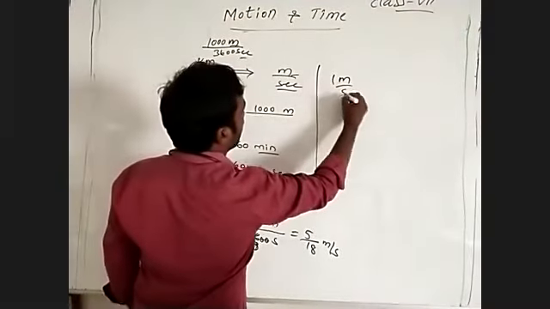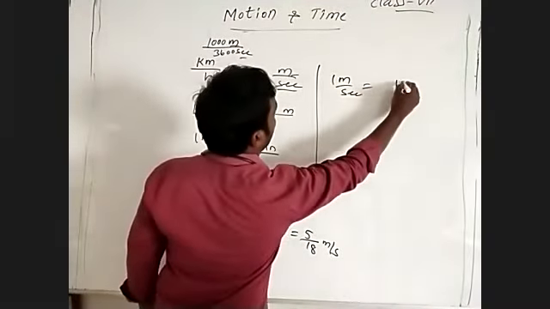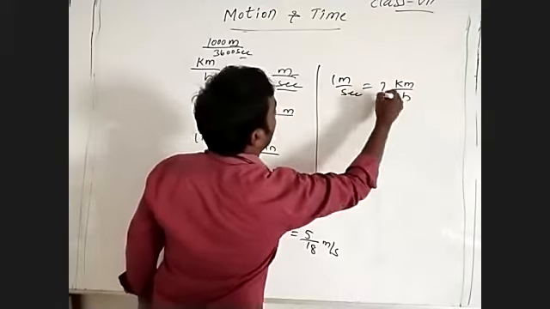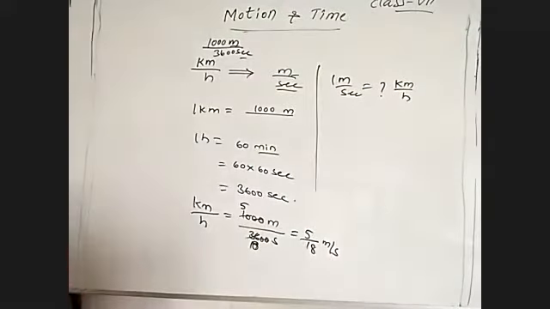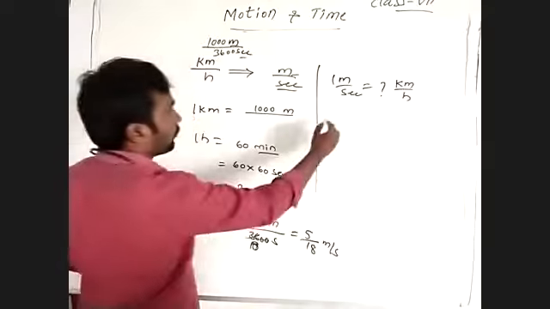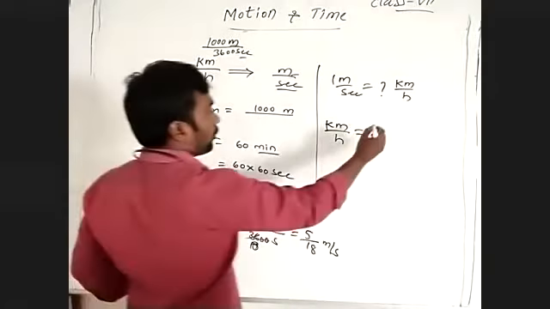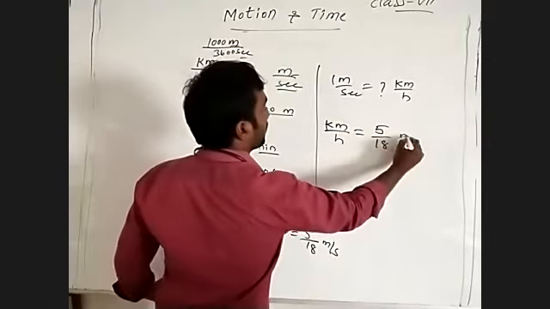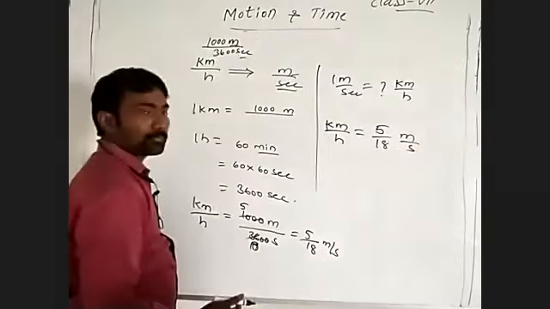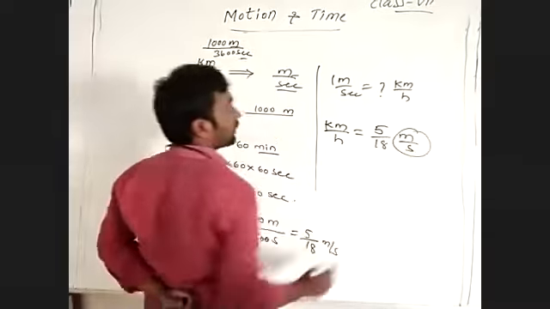Then 1 meter per second is equal to how many kilometer per hour? See the relation here. 1 kilometer per hour is equal to 5 by 18 meter per second. Then we need to write for meter per second.